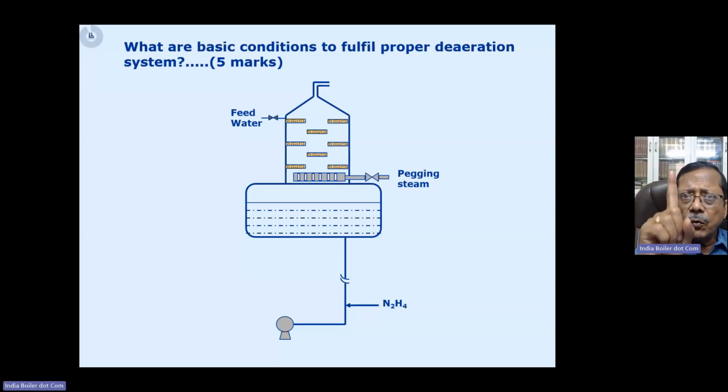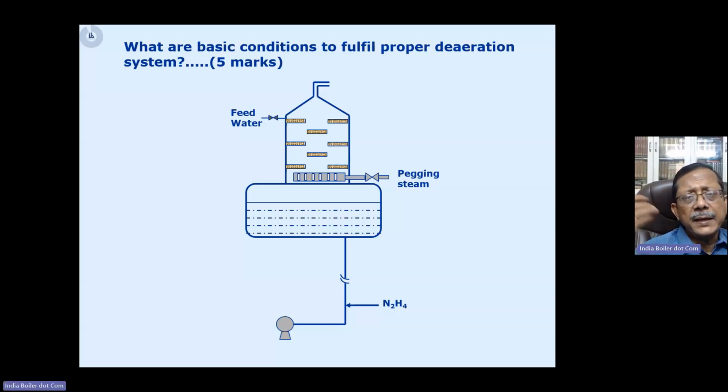But if the water plume is not continuous, it is discontinuous, sometimes coming a little farther, sometimes going shorter, sometimes not coming, it indicates that there is still an air gap. So in order to ensure the deaerator performance, we need to ensure continuous venting of steam, right, with a continuous plume. That is going to ensure the performance of the deaerator. So those are the conditions we have to mention.